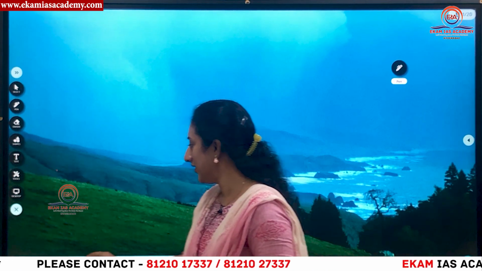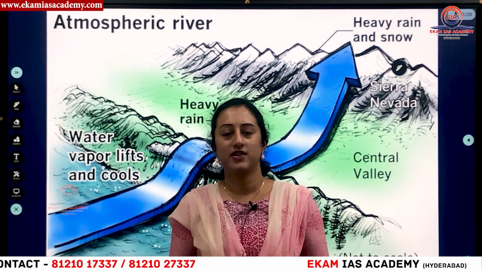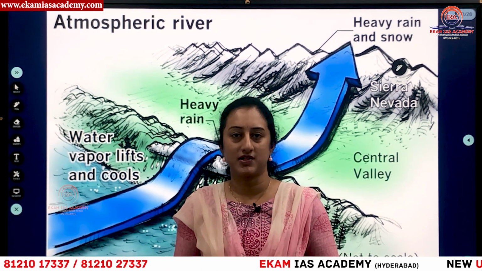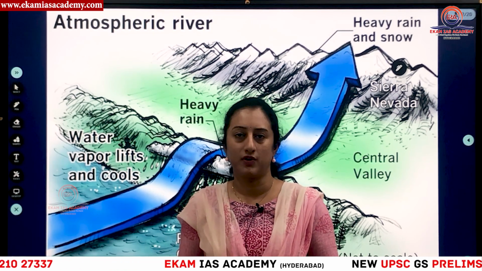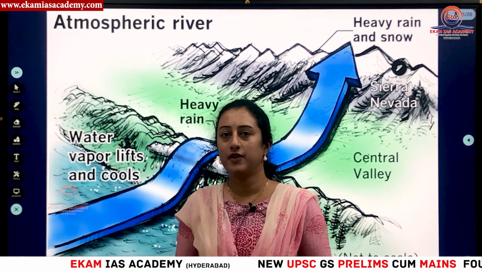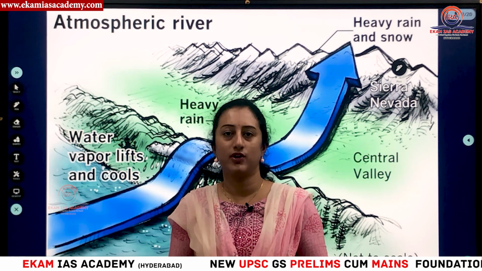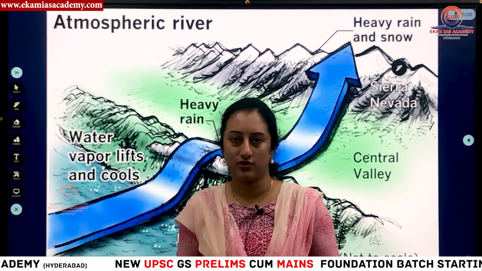Okay. So here we are going to discuss about atmospheric river. Yes, atmospheric river is not a typical river which is occurring in the atmosphere, but it appears like a river. So which causes rainfall. So what is the reason behind this is interesting to know. Normally the source of rainfall is mainly the evaporation, right? Because we have only one source of energy on the earth, that is sun.